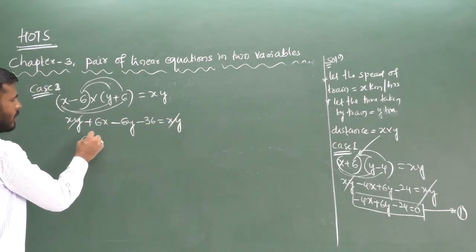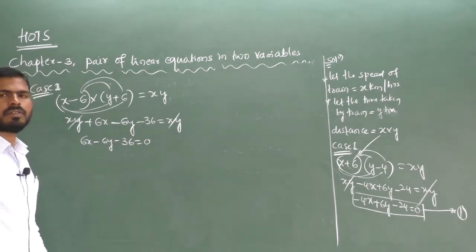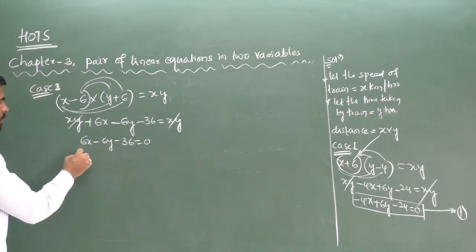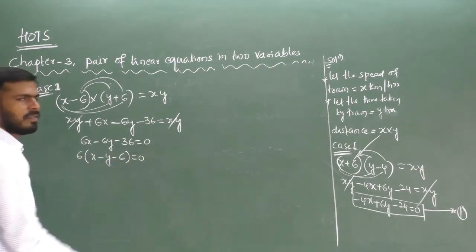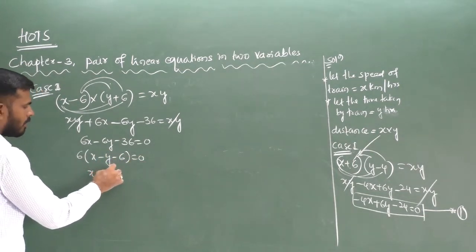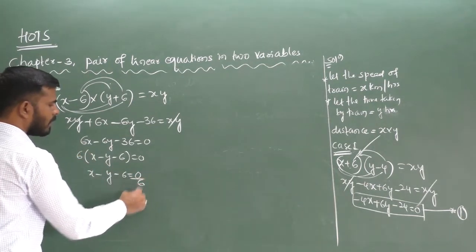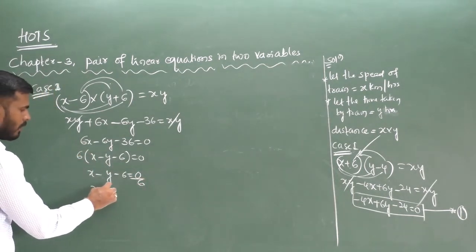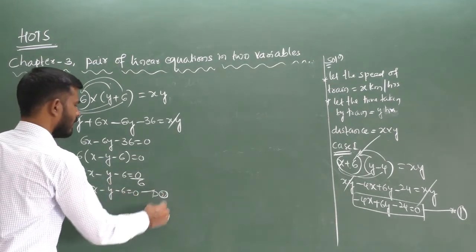Remaining terms: 6x minus 6y minus 36 equal to 0. 6 is a common factor, so x minus y minus 6 equal to 0. This is equation number 2.